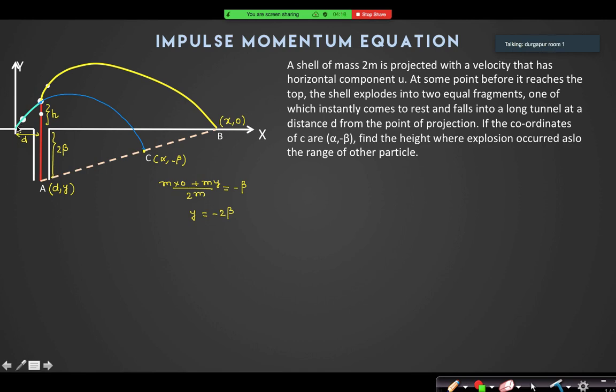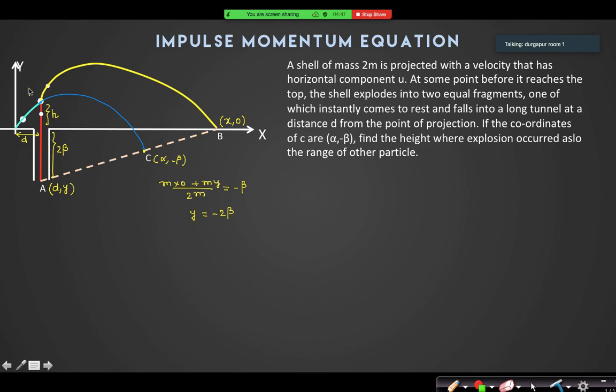Now again, the center of mass has no horizontal force, so the horizontal component of the velocity u remains constant. So when the center of mass reaches here, from here to here, can I find the time of the center of mass to come from here to here?